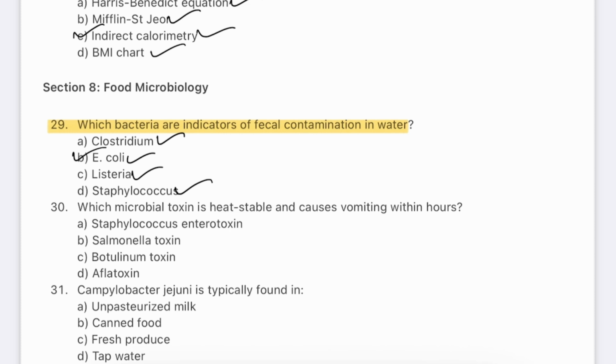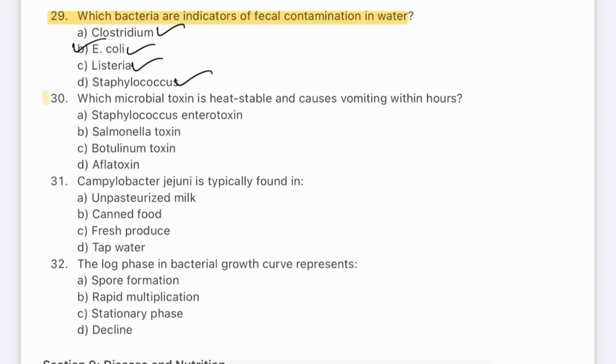Routine water safety testing includes detection of E. coli for public health protection. It is also a key organism in testing food and milk safety. Question number 30. Which microbial toxin is stable and causes vomiting within hours?